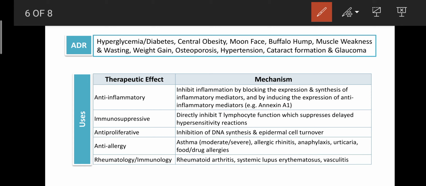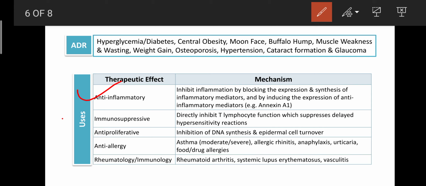Okay, so next regarding the uses, it is mainly used as an anti-inflammatory agent because it can inhibit all types of local hormones or autacoids that are involved in causing inflammation, including the WBC, through enhancing the activity of annexin A1.